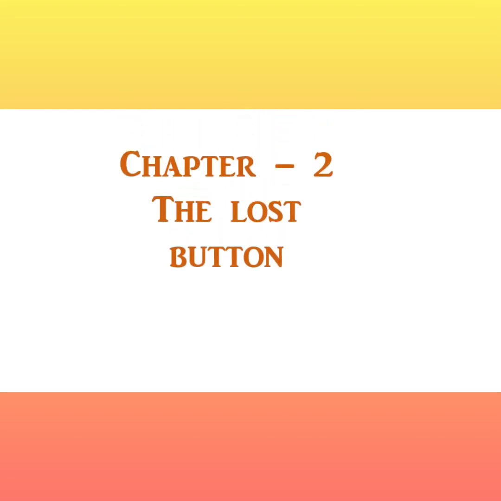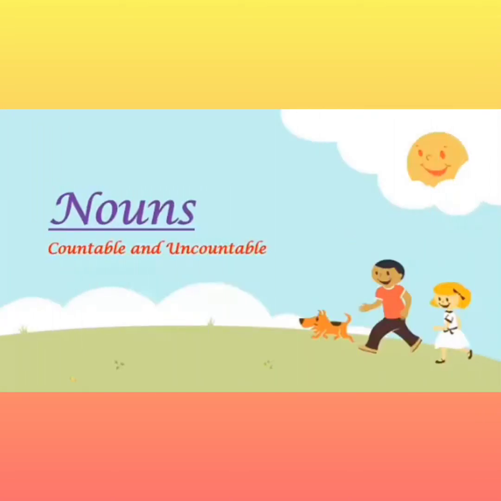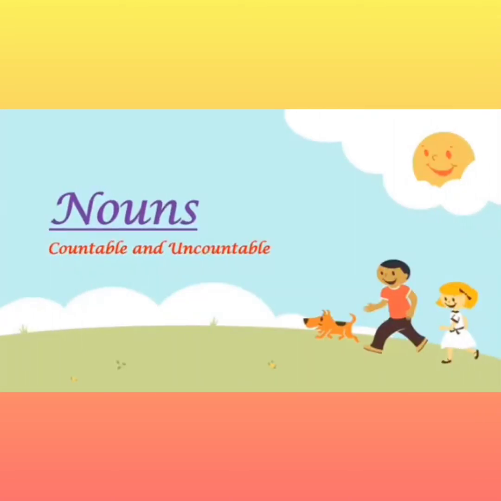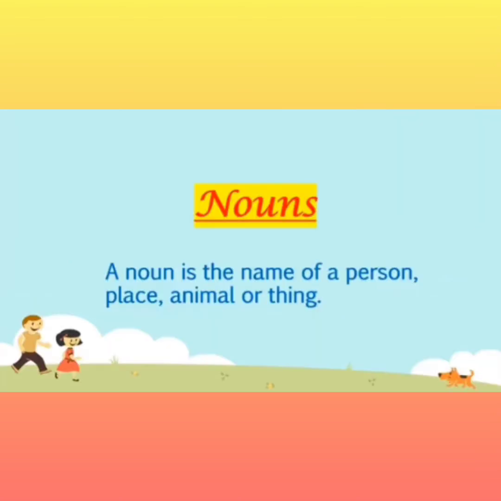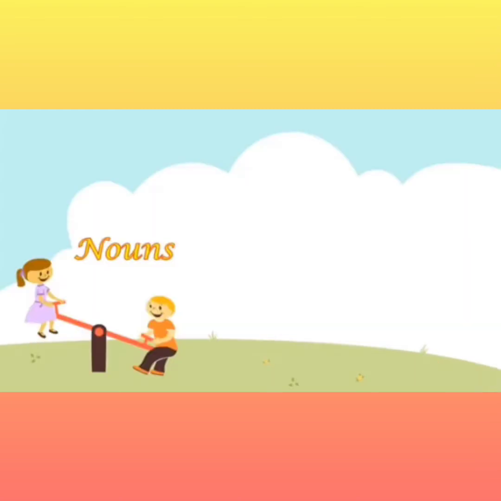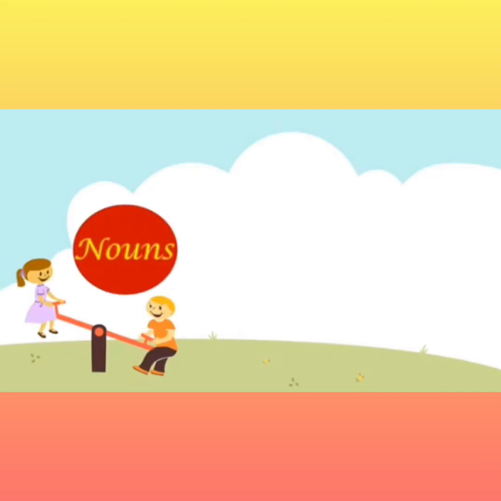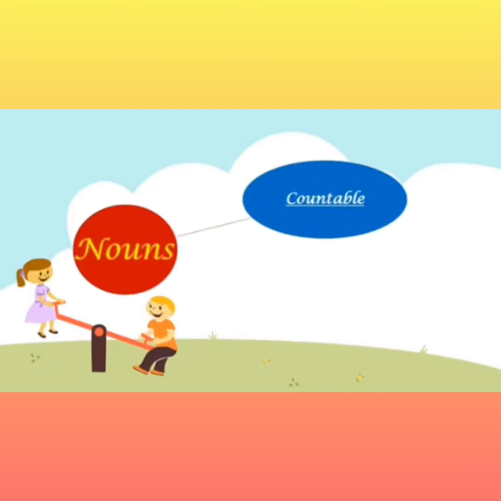Today we will be doing the grammar section of chapter 2, The Lost Button. Before that, in this video, we are going to study countable and uncountable nouns. Let us first quickly revise what nouns are. A noun is the name of a person, place, animal or thing. That means nouns are naming words. There are many kinds of nouns. One way of classifying nouns is into countable and uncountable nouns.